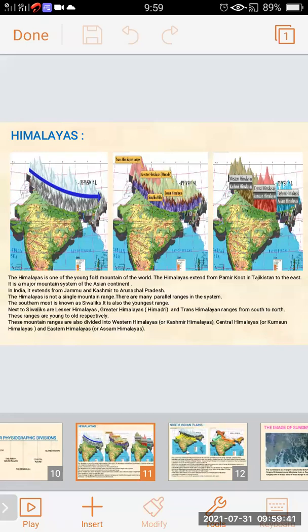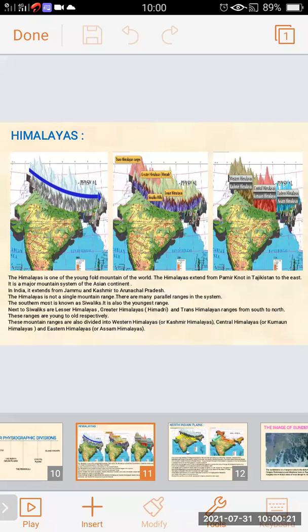So this is about the Himalayas we have studied. It is also known as the young fold mountain of the world. It extends from the Pamir Knot in Tajikistan to the east. The Himalayas are the major mountain system of the Asian continent. It extends from Jammu and Kashmir to Arunachal Pradesh in India. The Himalayas are not only a single mountain range, but there are various other parallel ranges in this system. The southernmost is known as Shivalik, and next to Shivalik are the Lesser Himalayas, Greater Himalayas, and Trans Himalayas from south to north.